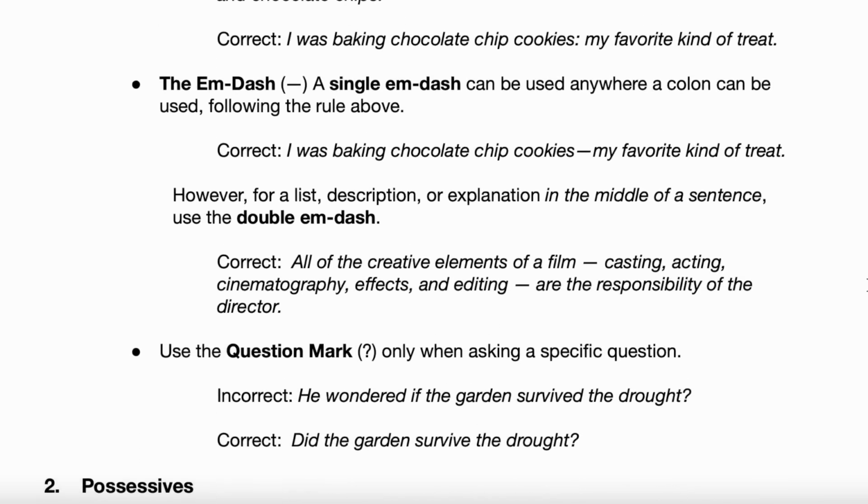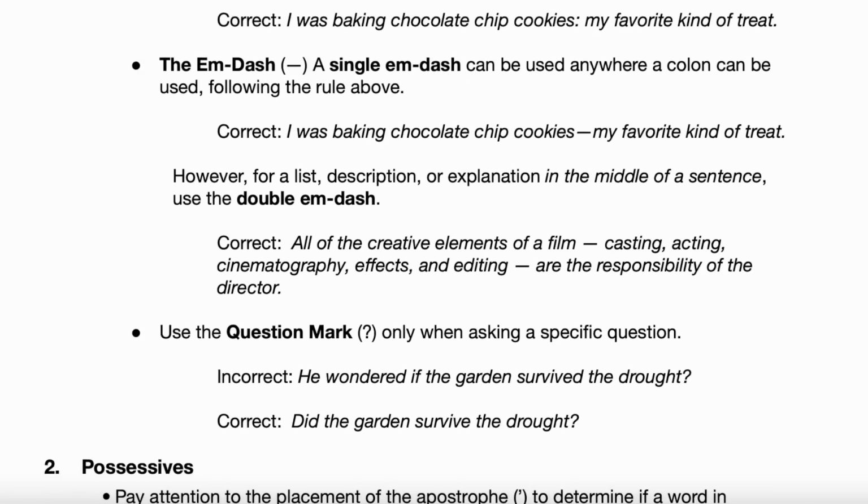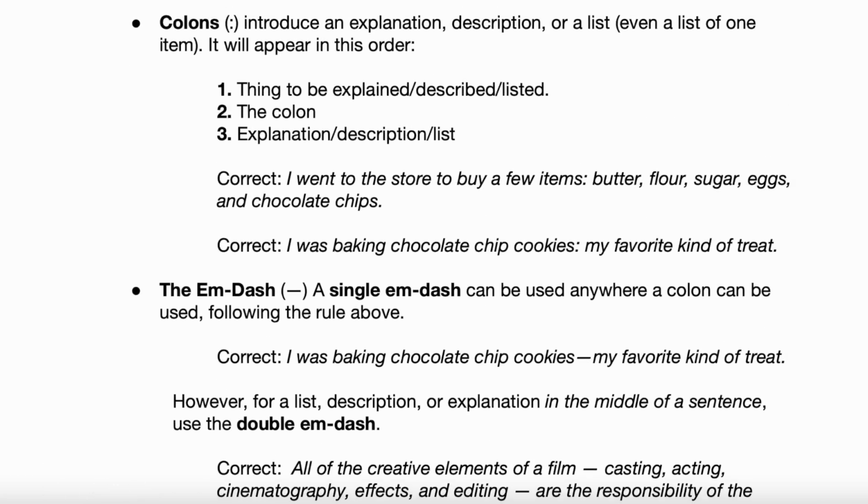Let's go to the M dash. Go ahead and read that M dash rule. The M dash: a single M dash can be used anywhere a colon can be used, following the rule above. So Melanie, if you understand the colon rule, then you understand the M dash rule as well, because a single M dash can be used anywhere a single colon can be used. All the other 2 examples with the colons, we could plug in a single M dash there, and that would work as well.